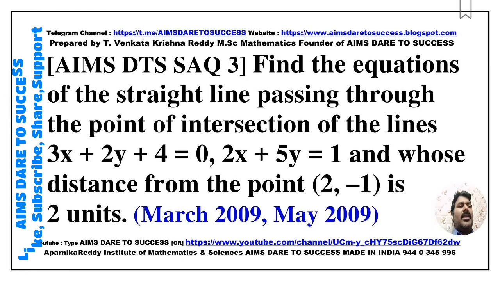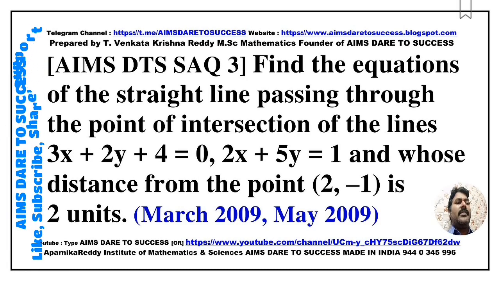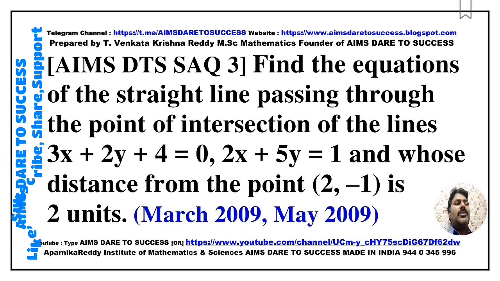Next SAQ 3. Find the equations of the straight lines passing through the point of intersection of the lines 3x + 2y + 4 = 0 and 2x + 5y = 1, and whose distance from the point (2, -1) is 2 units. This question came from March 2009 and May 2009.